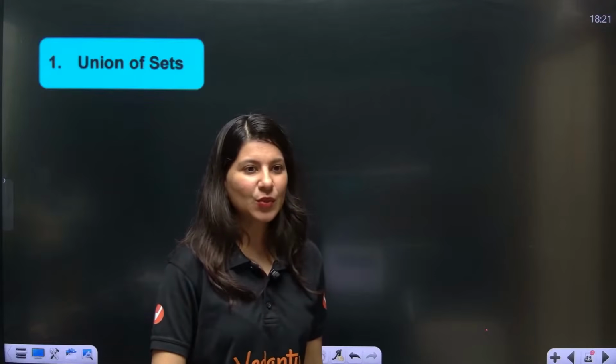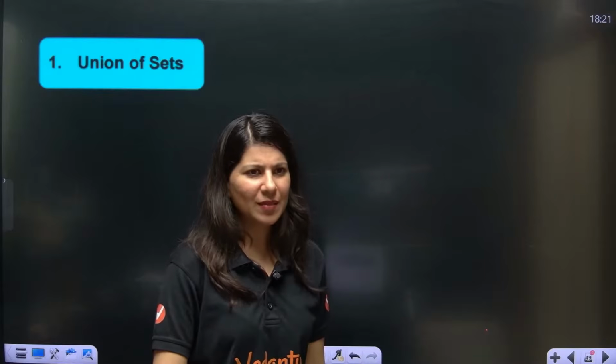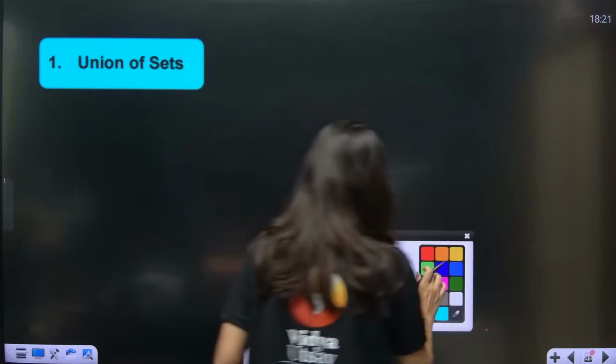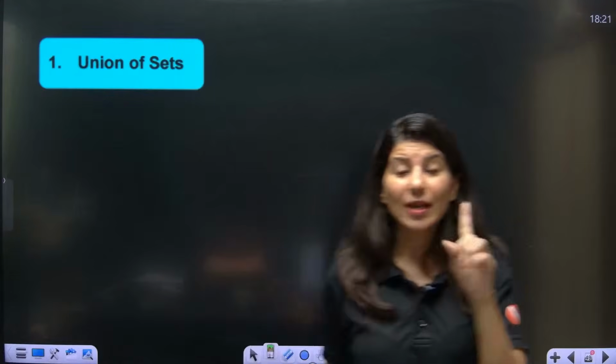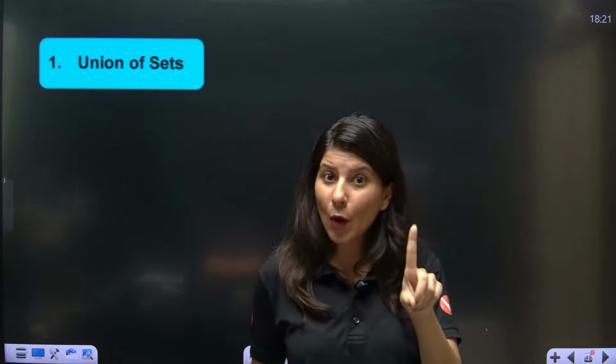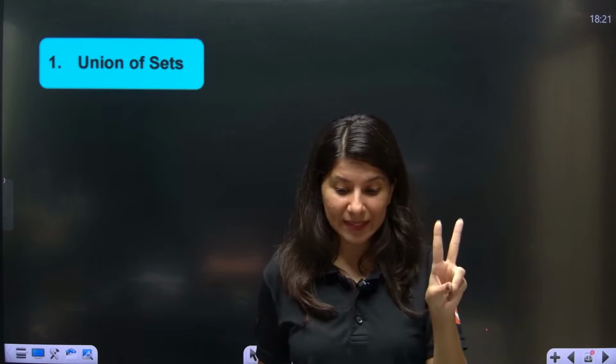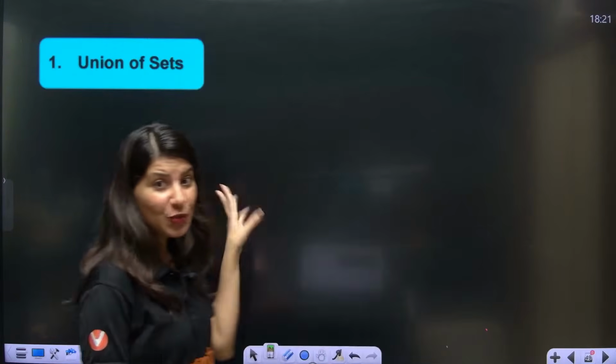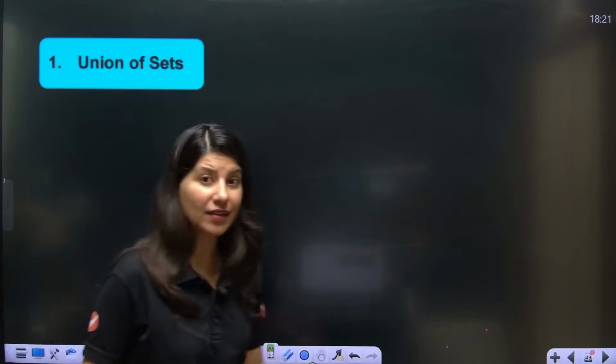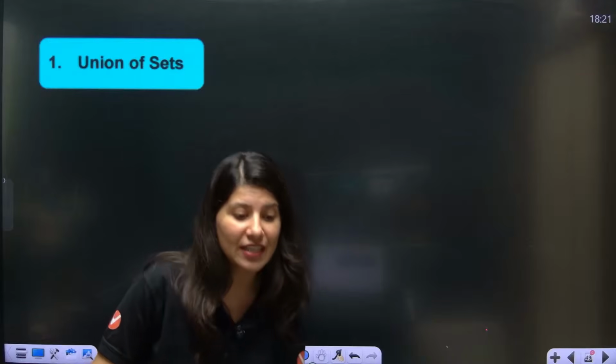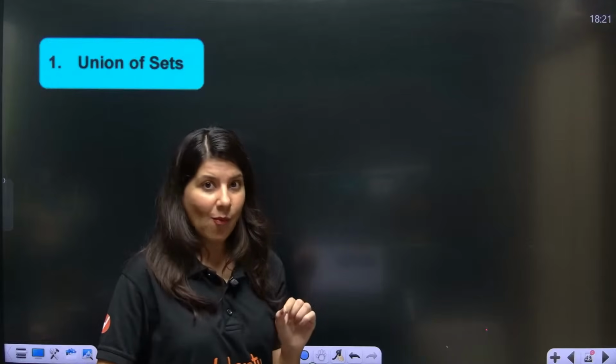Let's start with union of two sets. Very basic, very easy. I already told you, these are the basic things which are going to be helpful in permutation and combination and probability. Union of sets is a very easy thing, but it is going to be very helpful in permutation and combination and probability.